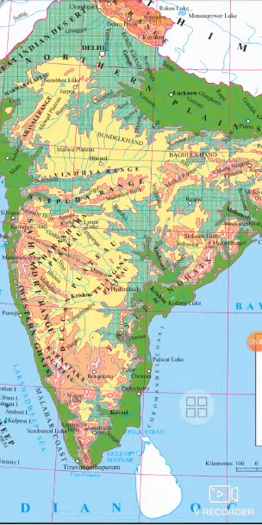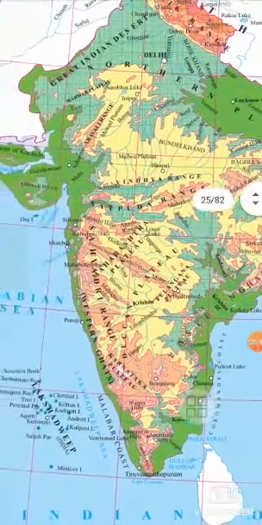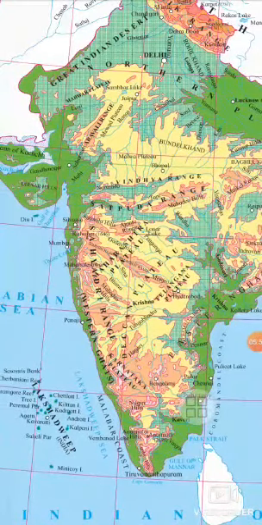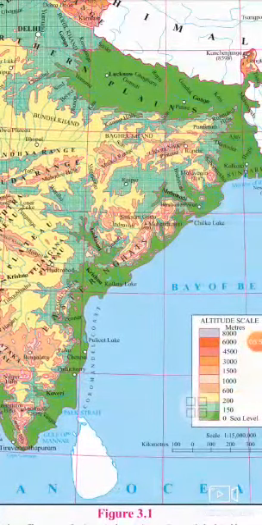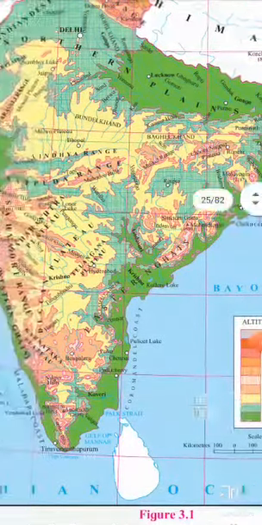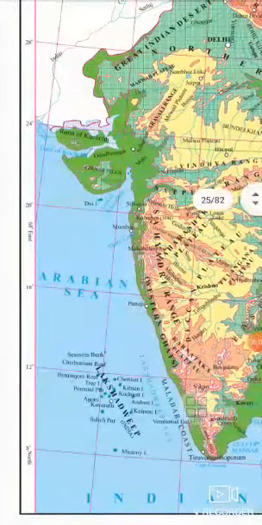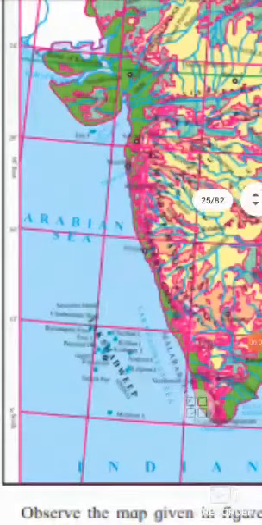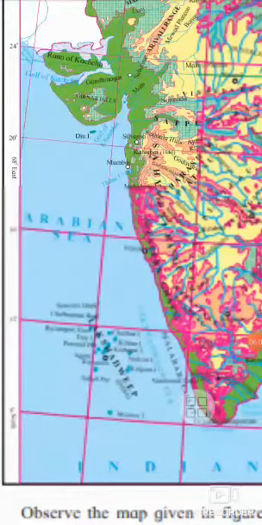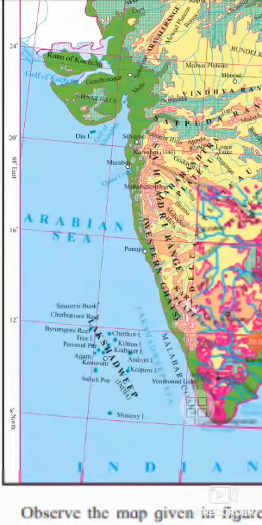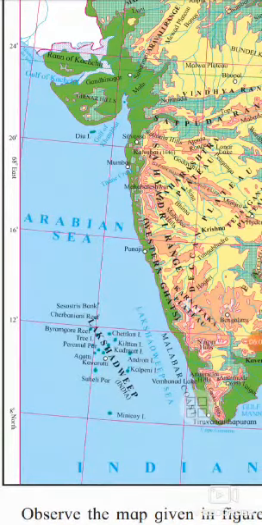Now, island groups. Island groups are also divided into two: the features of islands in the Lakshadweep Island group and the features of islands in the Andaman Nicobar Island groups. Lakshadweep Island group is located in the Arabian Sea. These are coral islands, comparatively small in extent and short in height.